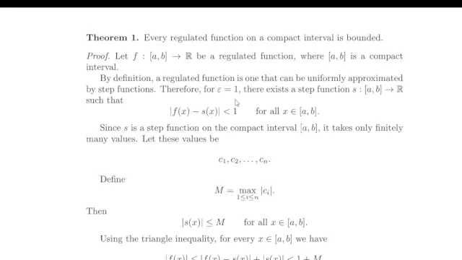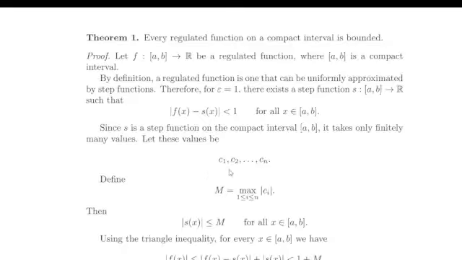Therefore, for epsilon equals 1, there exists a step function, call it s, such that the absolute value of f of x minus s of x is less than 1 for all x in that interval. And since s is a step function on the compact interval a to b, it takes only finitely many values. We'll define those values as C1, C2, all the way up to Cn.